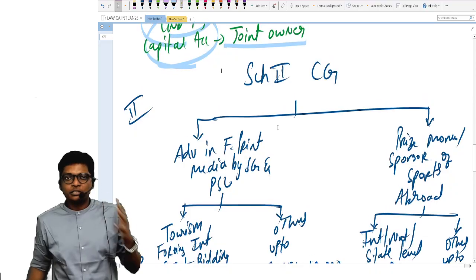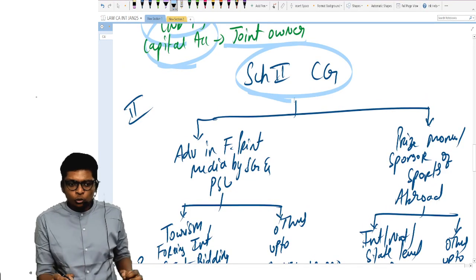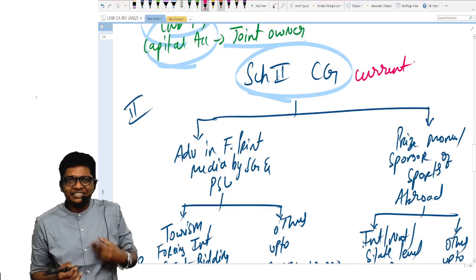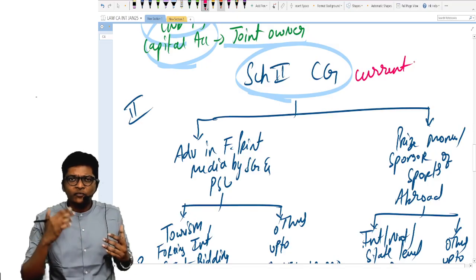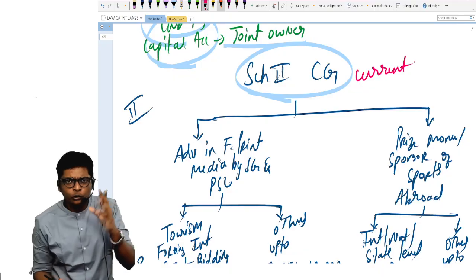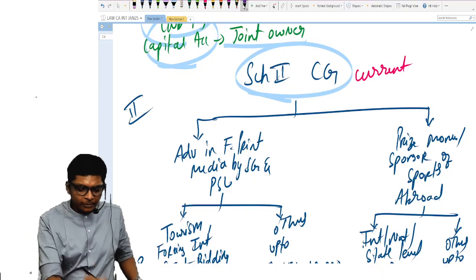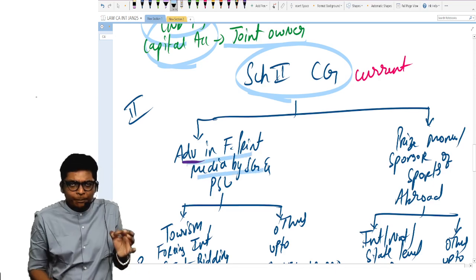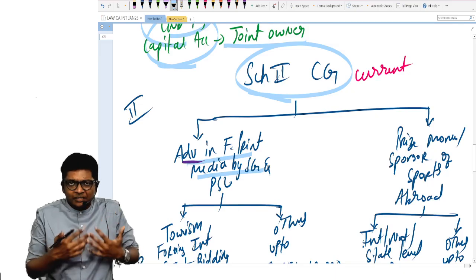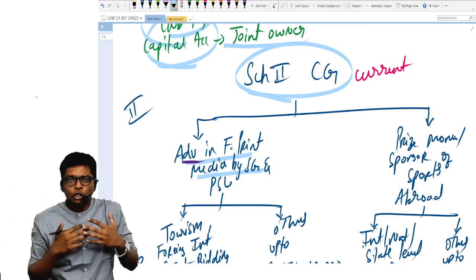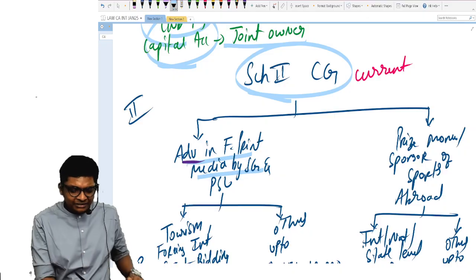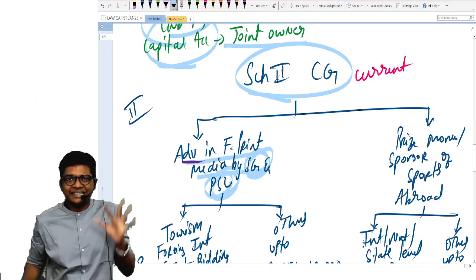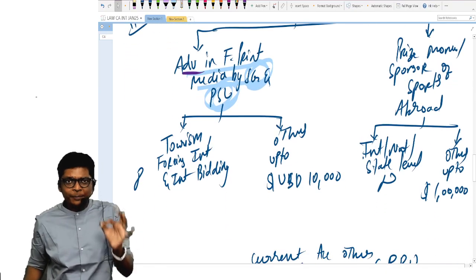Next, sir, what is the limit? In schedule 2 of current account, this talks about many transactions like cultural tours, payment for transponders, etc. But only 2 points here have limits to remember. One, if you are making any advertisement in foreign print media, let's say doing advertisement in Facebook in US, doing advertisement in New York Times, but if this advertisement is done by state government or public sector undertaking, we have to check the purpose of the same.